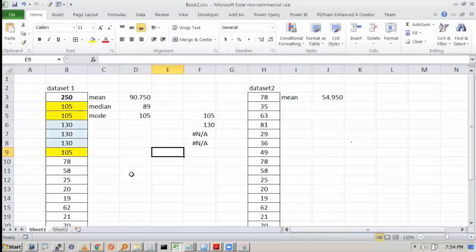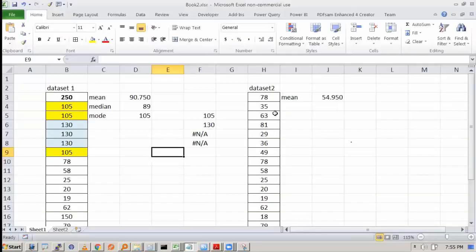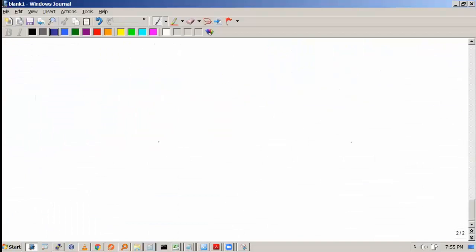Then we want to discuss the variance, dispersion. So how do we understand the dispersion? That is the second moment. That means how far the data are away from the central location. Now this can be understood from an example.